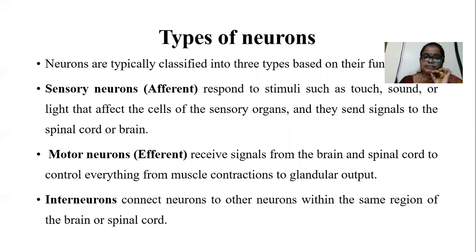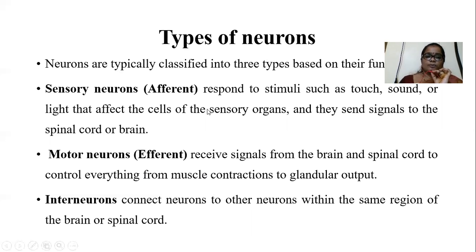Then the motor neurons will receive the signal from the brain and spinal cord. Then the signal is carried towards our target tissues, either smooth muscles, endocrine glands, cardiac muscles, or adipose tissue.